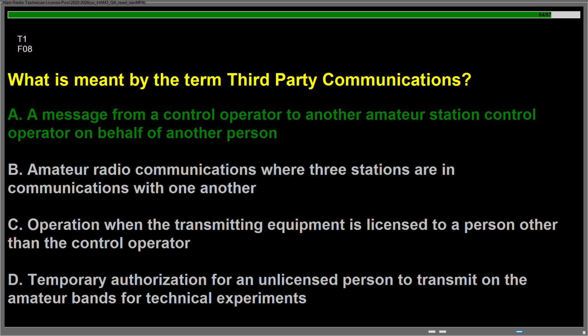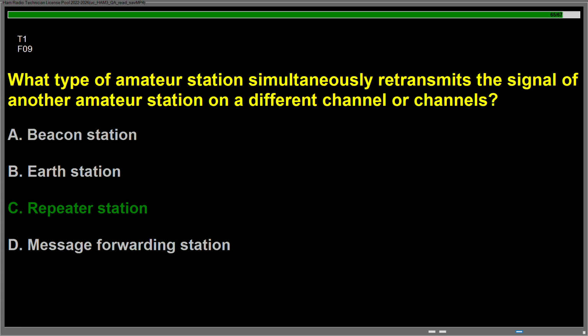Question Foxtrot 08, what is meant by the term third-party communications? Answer is A. A message from a control operator to another amateur station control operator on behalf of another person. Question Foxtrot 09, what type of amateur station simultaneously retransmits the signal of another amateur station on a different channel or channels? Answer is C. Repeater station.